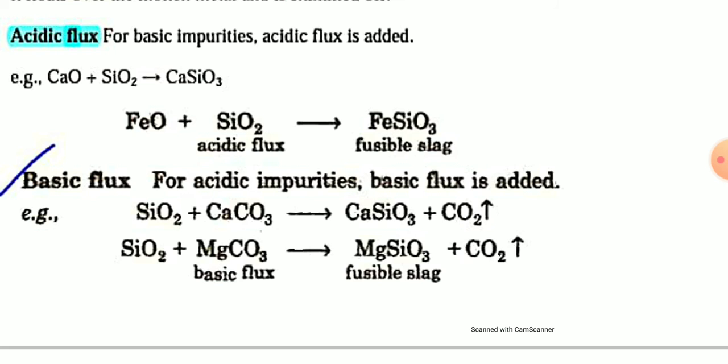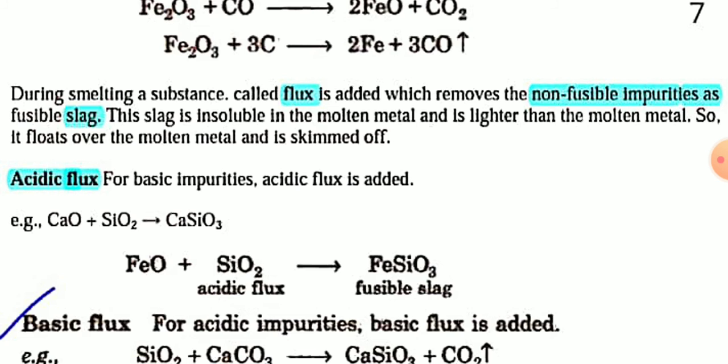If SiO2 is present in the metal ore, during the process of smelting you have to use calcium carbonate, which will combine with the acidic impurity SiO2 to form calcium silicate slag, fusible slag, and it will be removed as it is lighter than the molten metal.